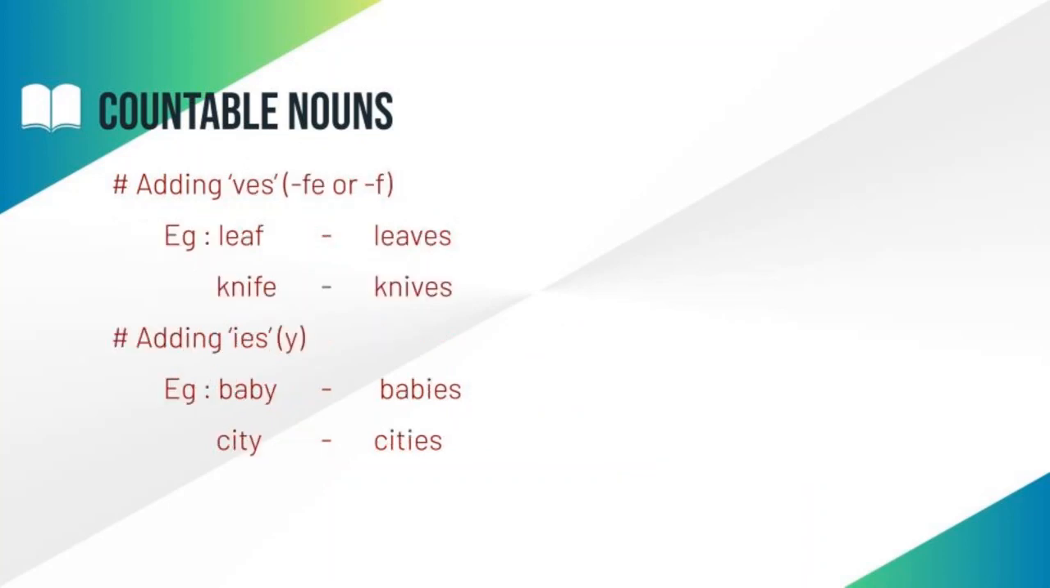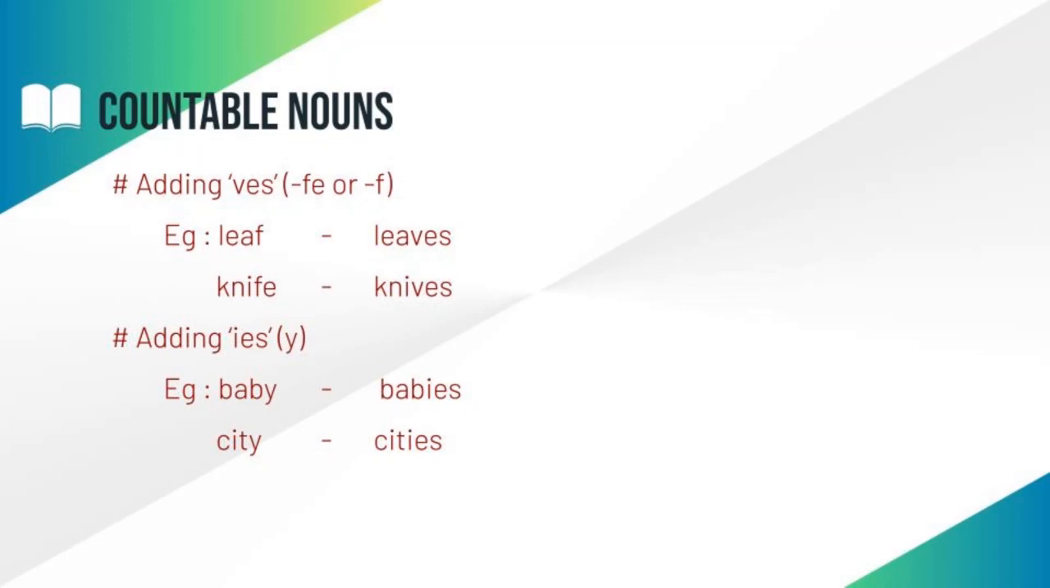Okay students, let us see the next rule, that is adding ves. Students, if any nouns end in f or fe, we have to add ves. We should remove the letter f or fe and then add ves. Okay students, let us see some examples, then you can easily understand the concept.